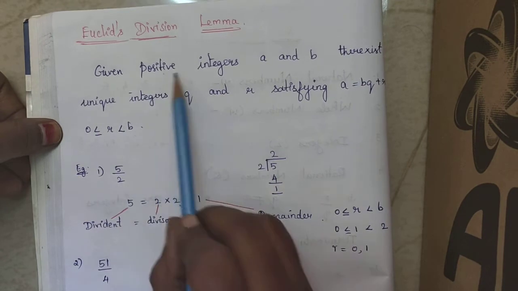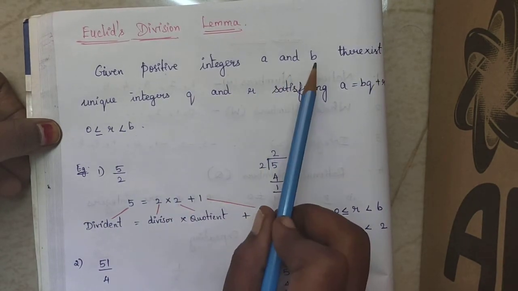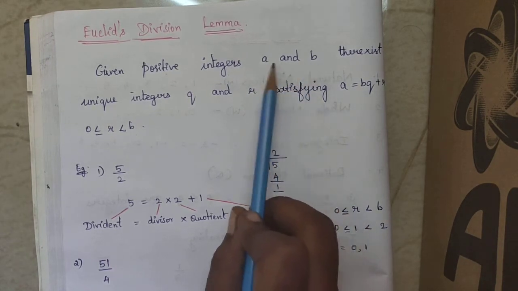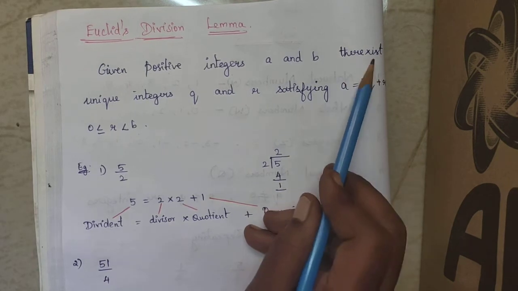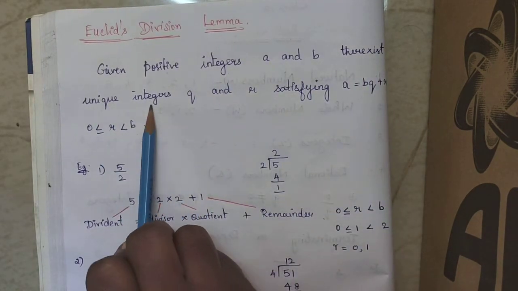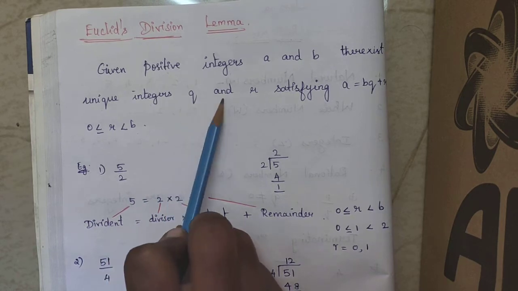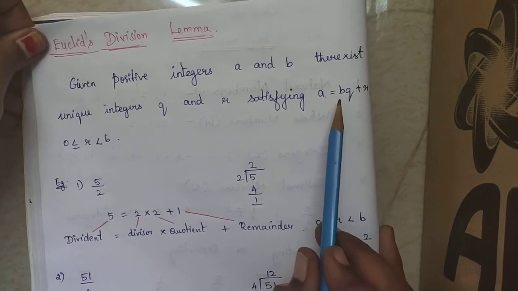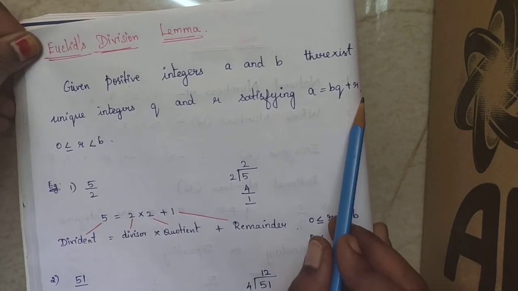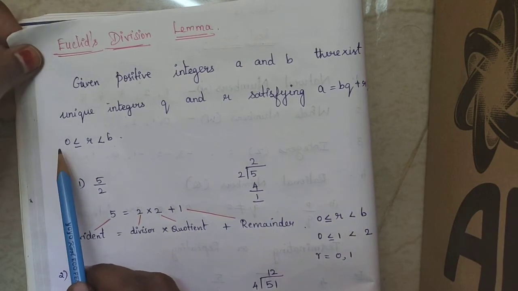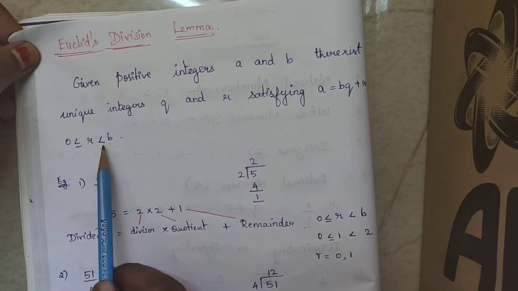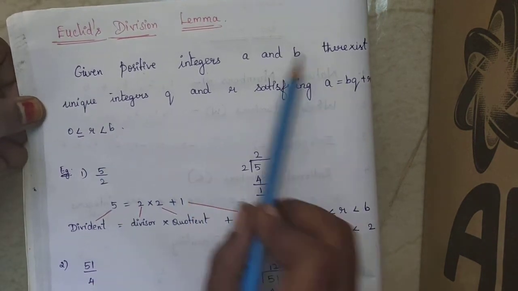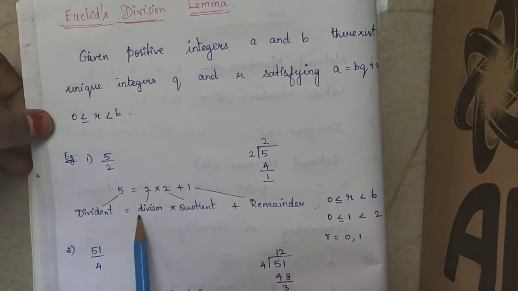Given positive integers a and b, if I take two integers a and b, there exist unique integers q and r satisfying a equal to bq plus r, with the condition 0 less than or equal to r less than b. Let us understand this definition by taking a simple example.